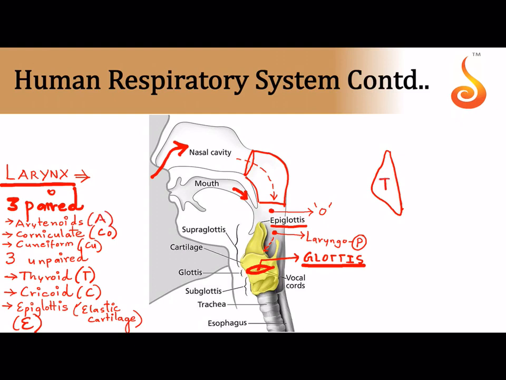So this is the thyroid cartilage in the front, and then below the thyroid cartilage there is a cartilage which looks like an L-shaped cartilage. This L-shaped cartilage is the cricoid, which is unpaired. So you can imagine this like a cup-shaped structure. Let me put an outline so that you can imagine a cup-like structure here. Okay, so in the front you have the thyroid cartilage, in the back you have the cricoid cartilage. Cricoid cartilage is L shaped.